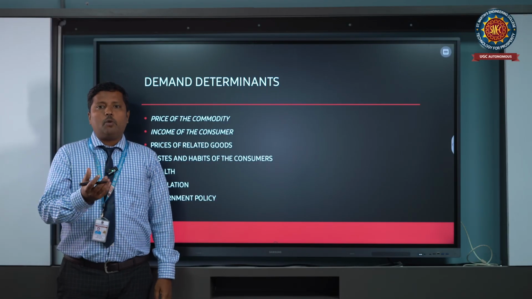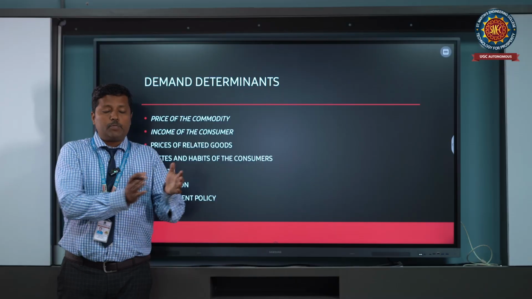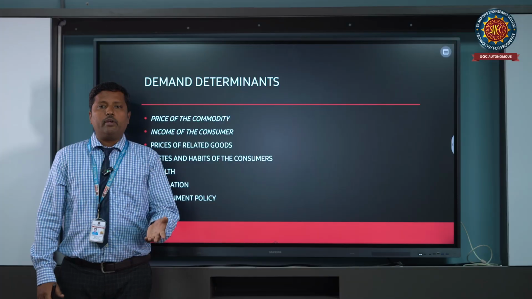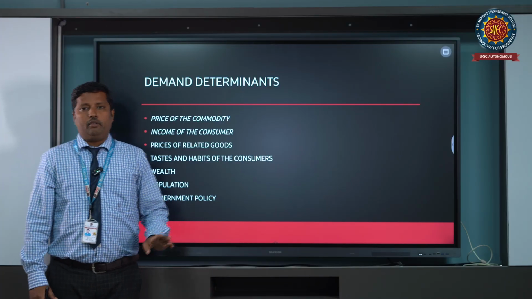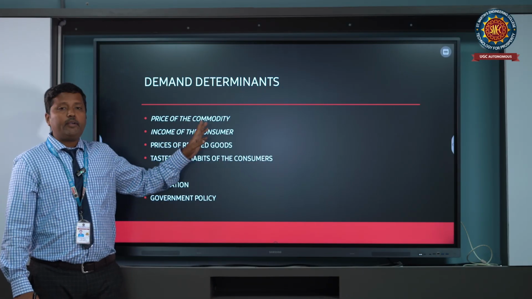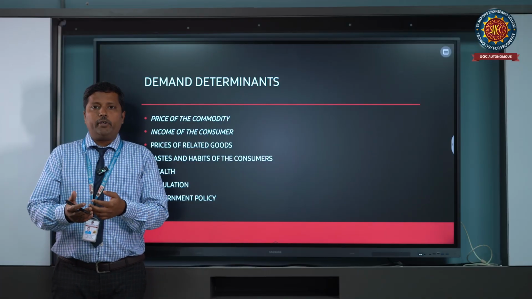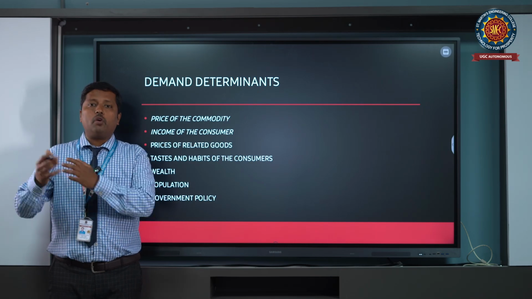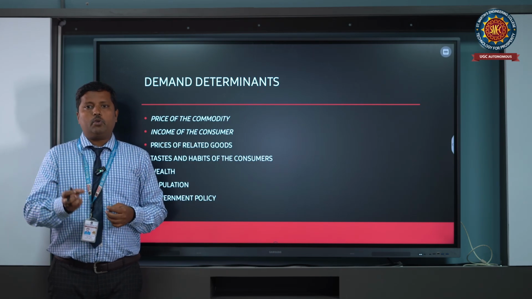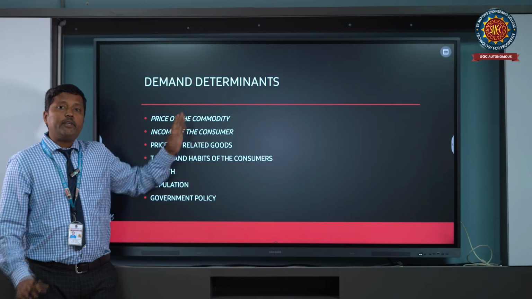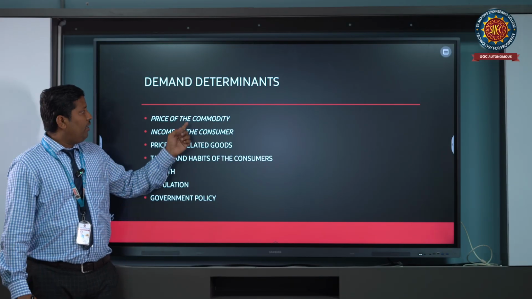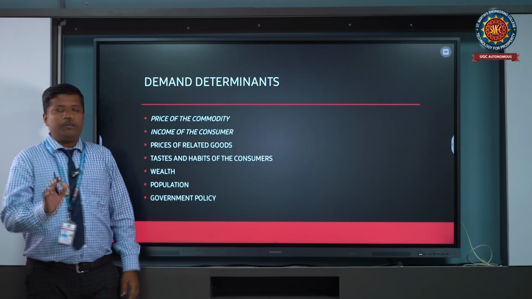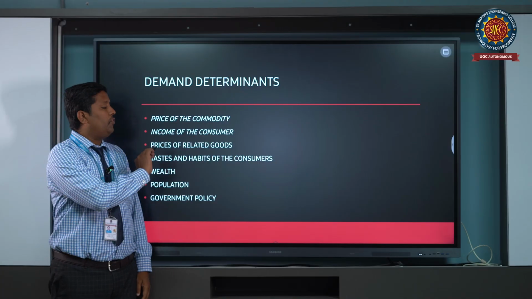Before understanding the commodity, we need to understand the difference between a product and a commodity. Examples of commodities are sugar, wheat, pulses, and grains. But a product is whatever we manufacture or produce with the help of commodities in different ways. So that is the difference between commodity and product. Here we are explaining the price of the commodity as a demand determinant.